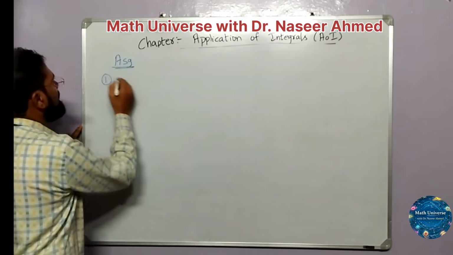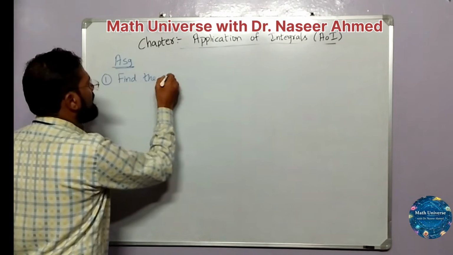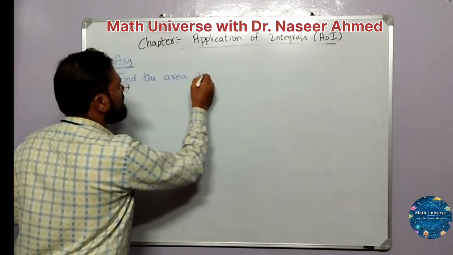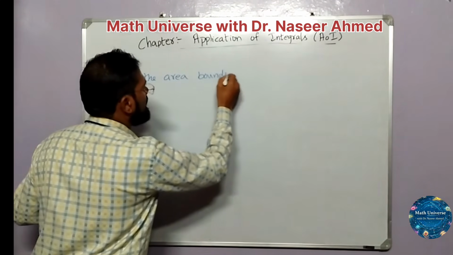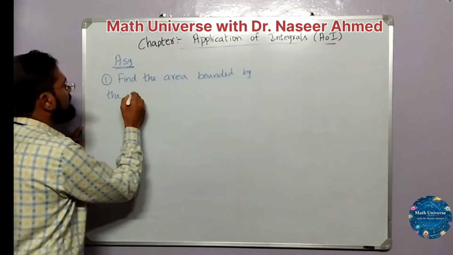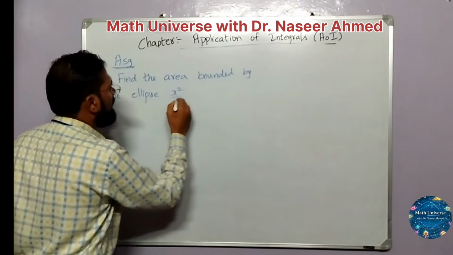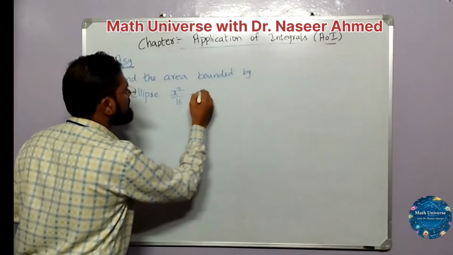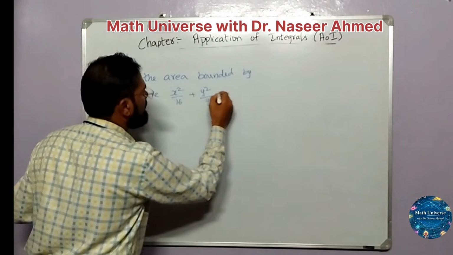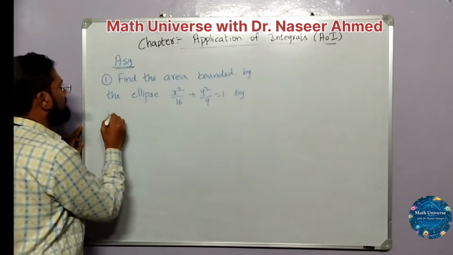The first question will be, find the area bounded by the ellipse x square by 16 plus y square by 9 is equal to 1 by integration method.